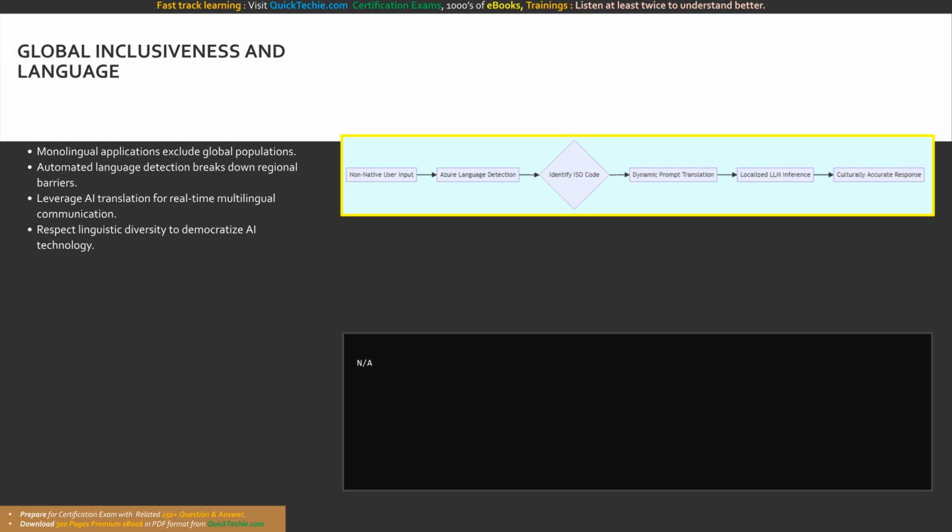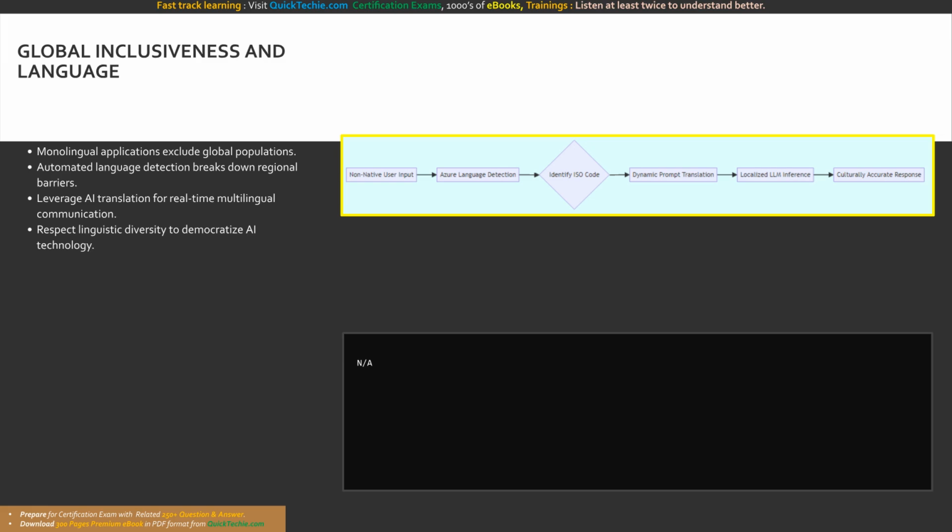Azure AI services, integrated through Microsoft Foundry, allow developers to build multilingual agents that seamlessly understand inquiries in Spanish, French, or Japanese, and respond in that exact same language with culturally appropriate context. Furthermore, automated speech translation can facilitate real-time communication between individuals speaking entirely different languages.